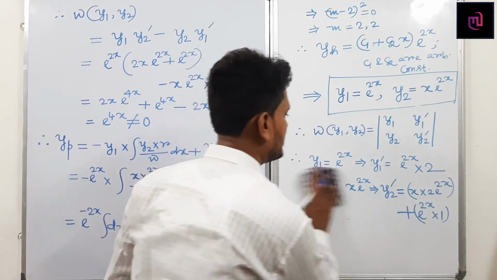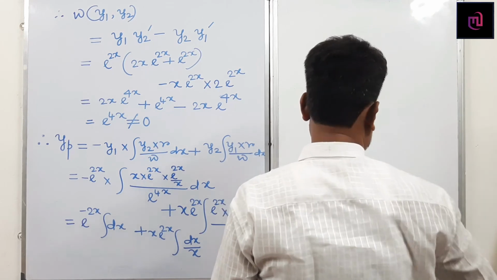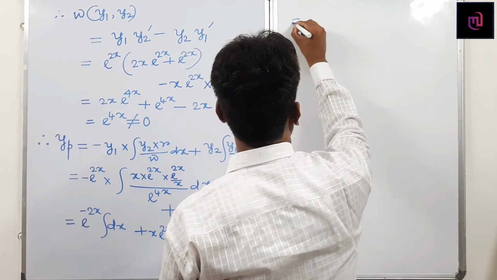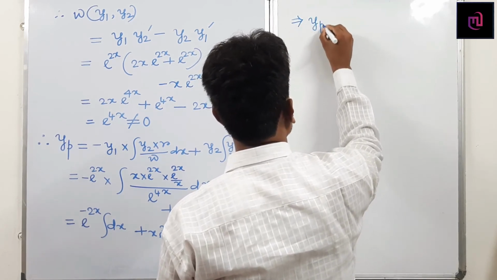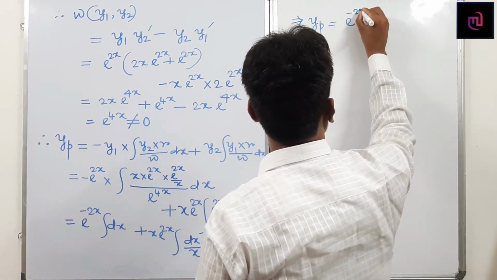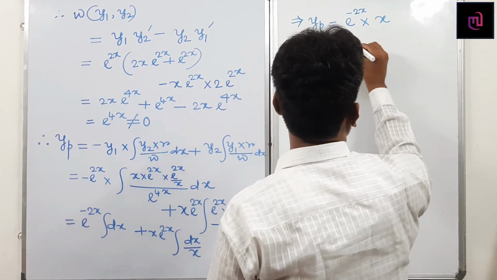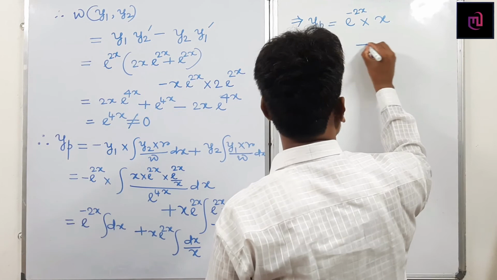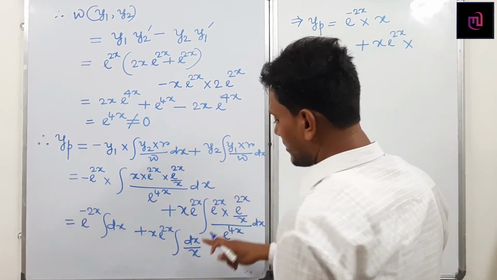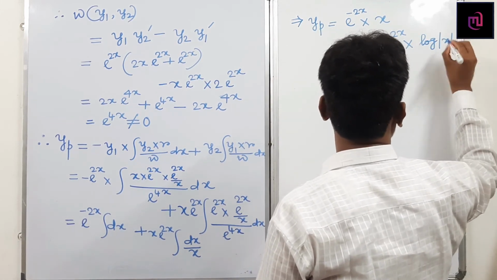So can I write this line? Therefore y_p equals, what is the integration? e to the power minus 2x into the integration of dx, so it becomes x, plus x into e to the power 2x, x into e to the power 2x. What is the integration of dx by x? It becomes log x, log of mod of x. Can I write this line?